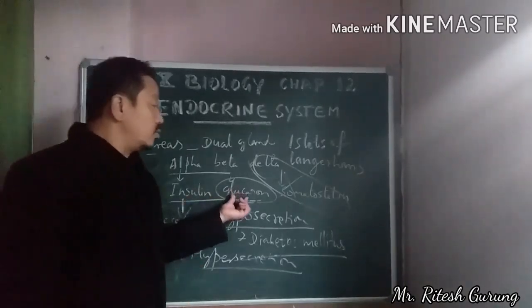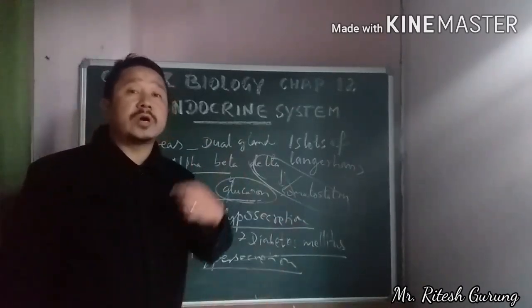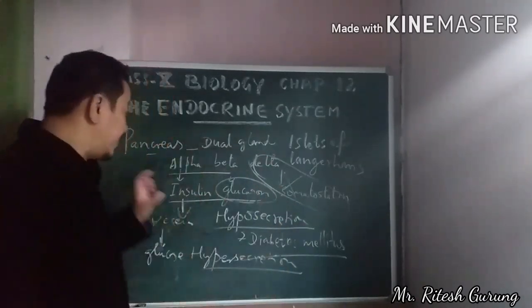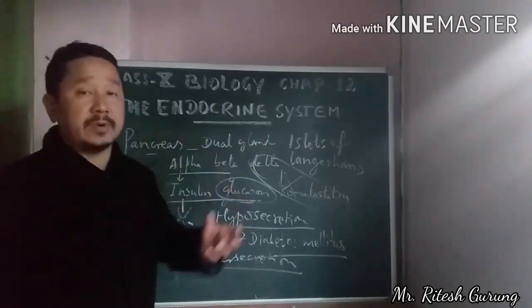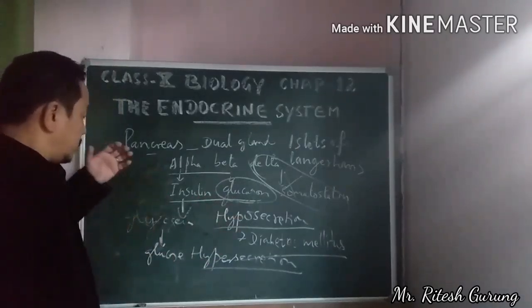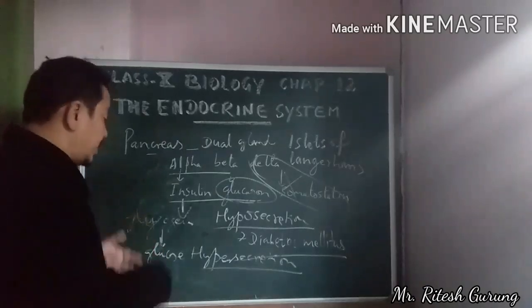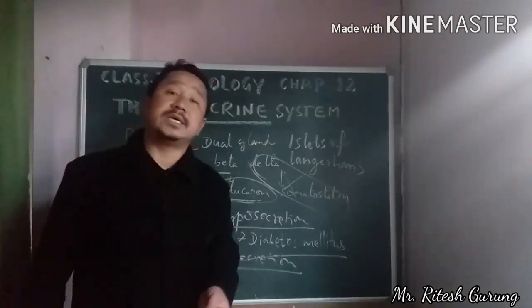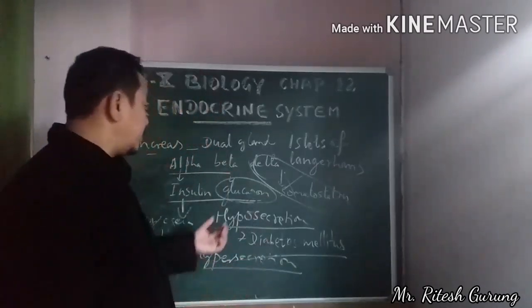That means glucagon promotes the increase of sugar level in the blood by breaking down the glycogen which is stored in the liver and muscles, so that the sugar level increases in the blood. That is the function of glucagon.